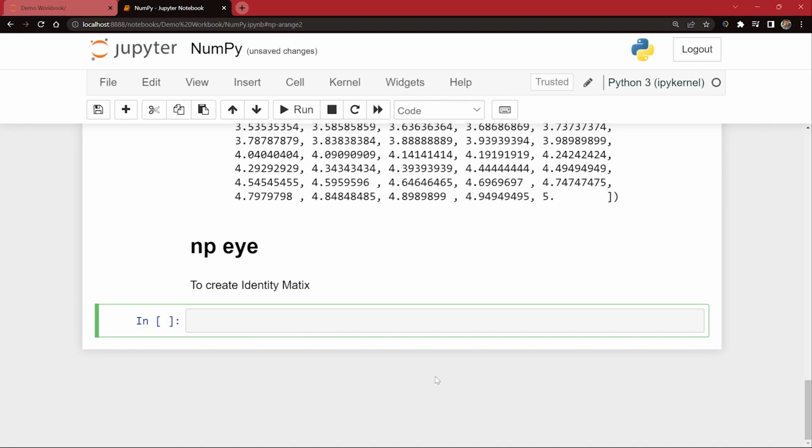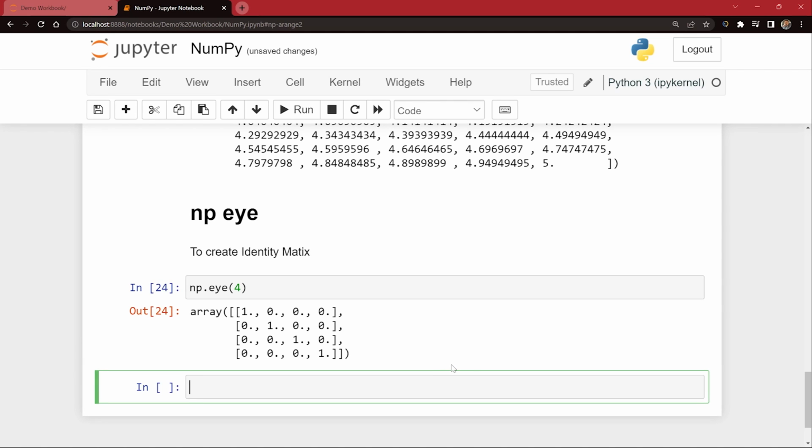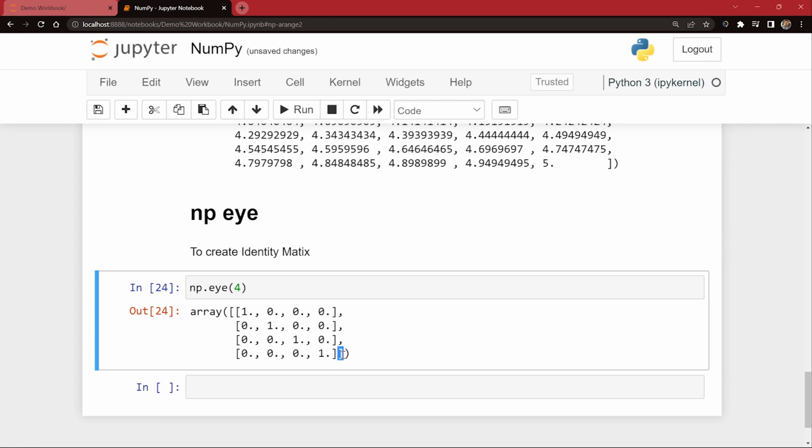Next, to create an identity matrix, I'm going to say np.eye and I'm going to pass some argument in this. So it will give me a NumPy identity matrix of 4 rows and 4 columns, and I'm going to print it like this. I say Shift plus Enter and it created a matrix. It's a 2D matrix, guys. How did we get to know? By these double brackets. And here you can see it's an identity matrix.